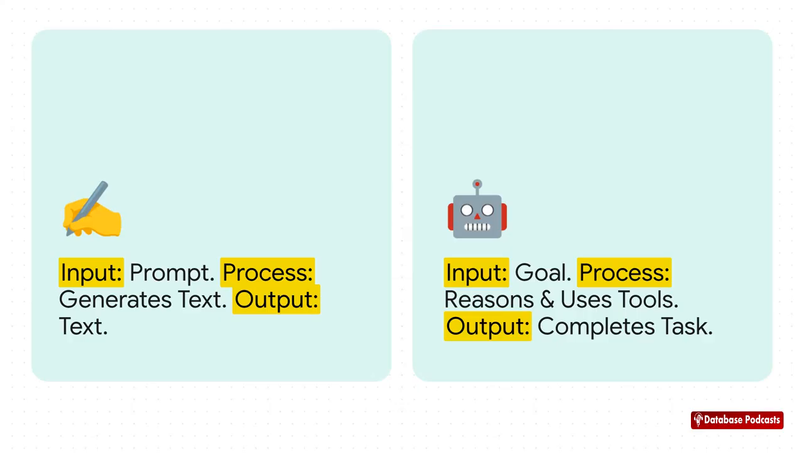Here's a really good way to think about the difference. A standard LLM is kind of like a great writer. You give it a prompt, and it gives you back some really well-written text. An LLM agent, on the other hand, that's more like a really smart intern. You don't give it step-by-step instructions. You just give it a high-level goal, access to some tools, like a search engine or a database, and it figures out all the steps to get the job done, all by itself.